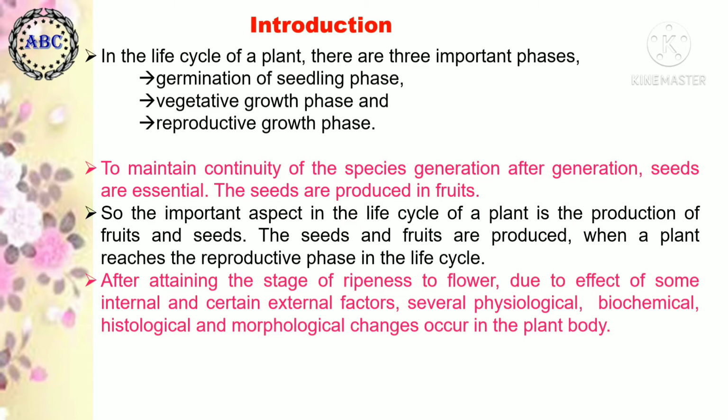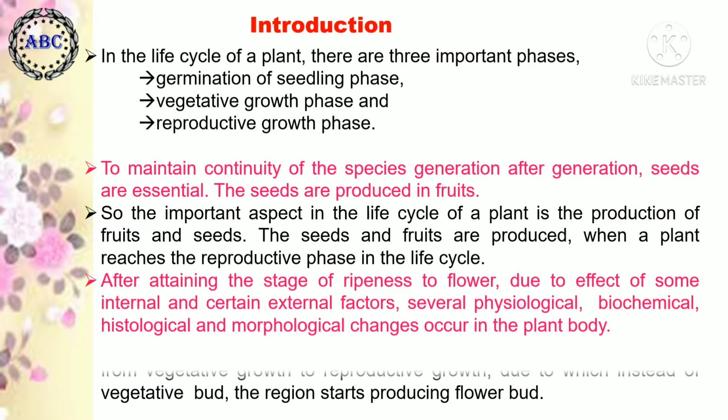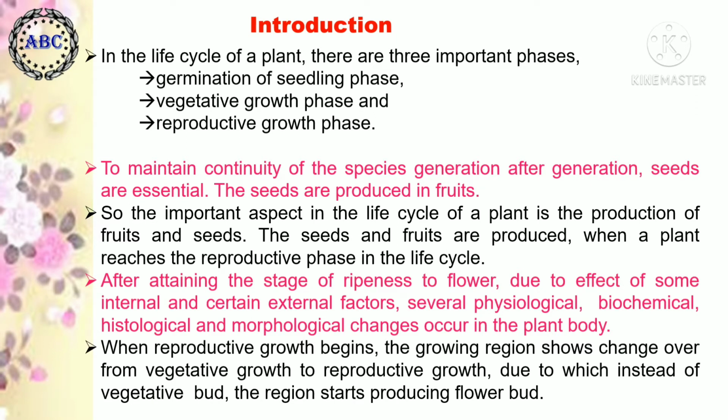After attaining the stage of ripeness to flower, due to the effect of some internal and certain external factors, several physiological, biochemical, histological and morphological changes occur in the plant body. When reproductive growth begins, the growing region shows a changeover from vegetative growth to reproductive growth, due to which, instead of a vegetative bud, the region starts producing a flower bud.